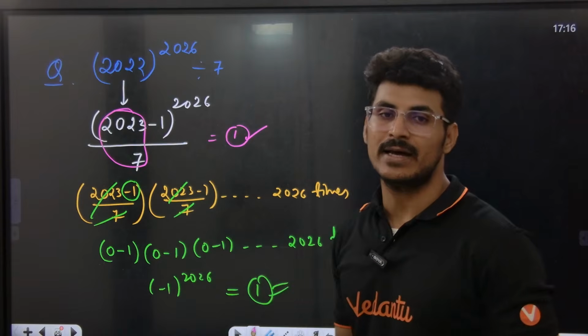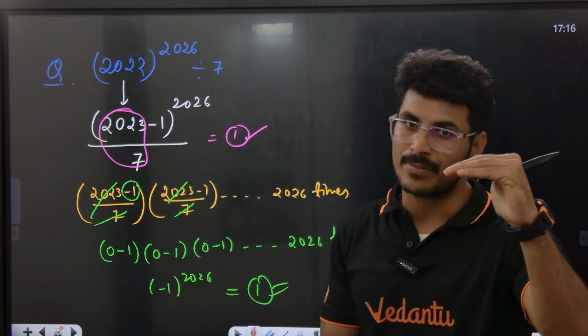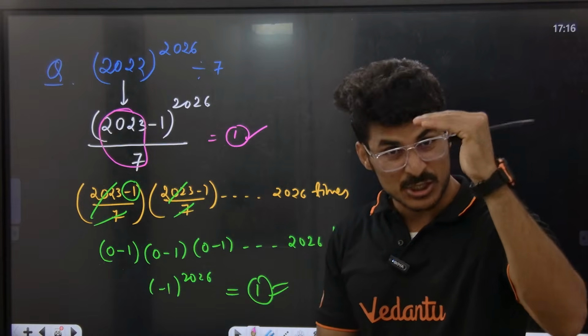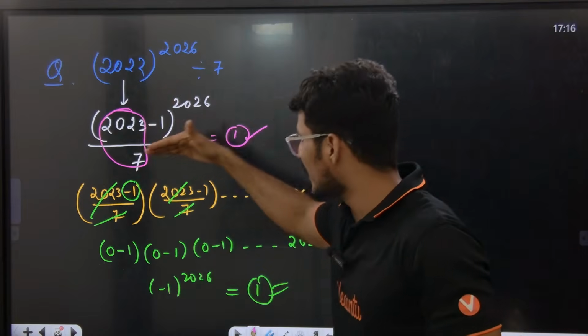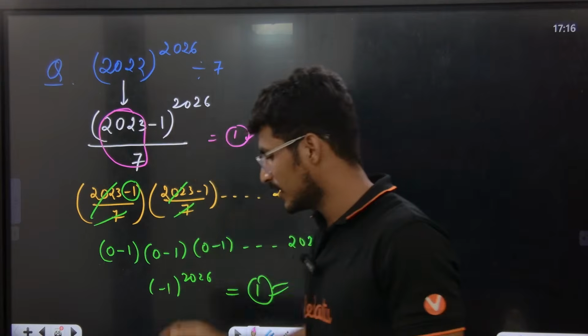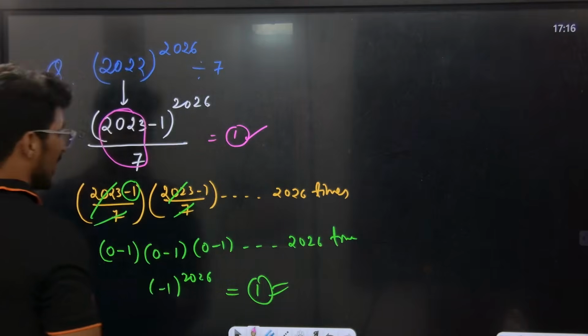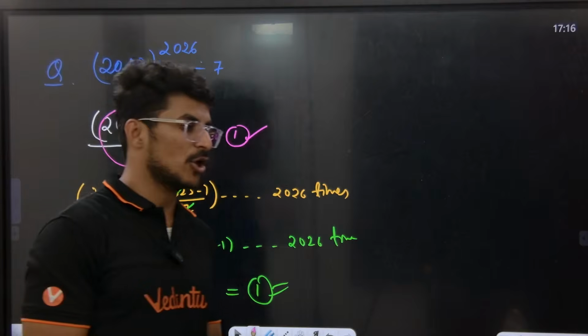Within one step you can finish this question. Just one step. You understand? So here I get remainder 0, and -1 to the power of 2026 is 1. Hope you people are getting the point. So this is how we do these remainder-based questions. Always we should apply this kind of logic.